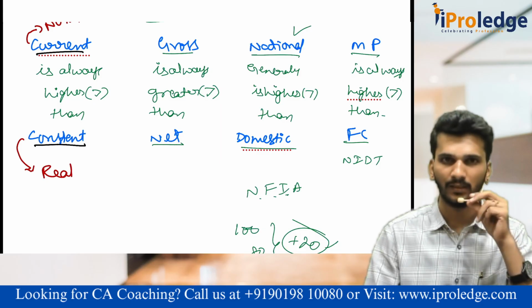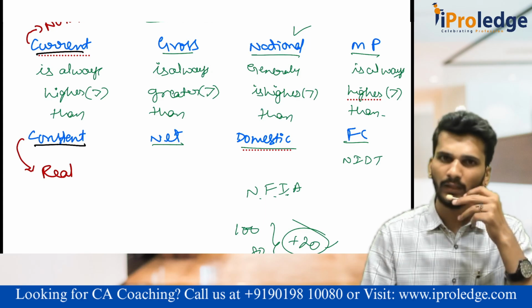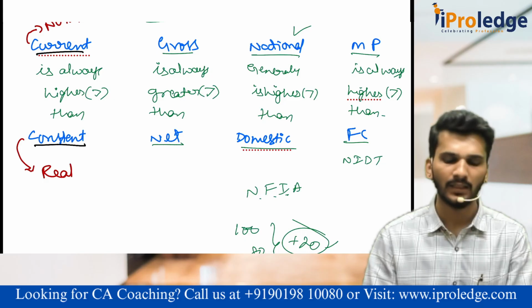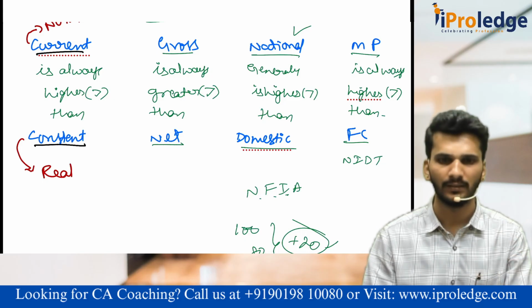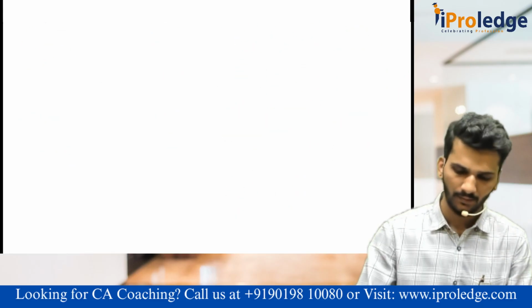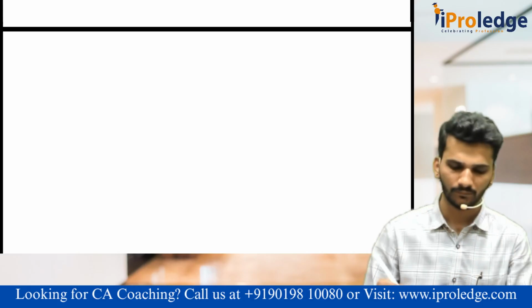What is constant? Constant we call real GDP or real national income. Sometimes it might be asked, what is the difference between nominal versus real? The difference is, we know it, that is inflation. If they ask maybe current or constant, that is also the same. Nominal versus real, that is also the same. Done? Yes, sir. Last 2-3 minutes, we will wind it up.